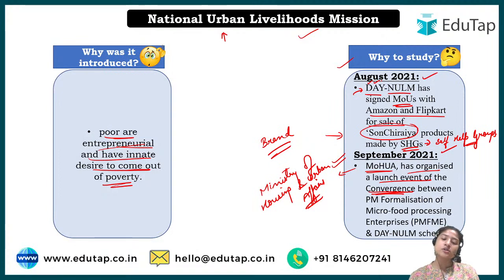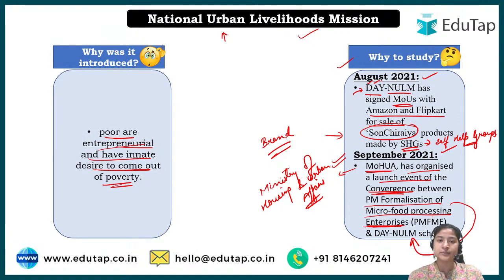This is also a convergence, meaning two schemes got merged. There is a particular scheme, the PM Formalization of Micro Food Processing Enterprises, and this got merged with DAY-NULM.